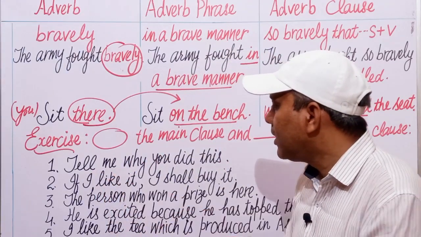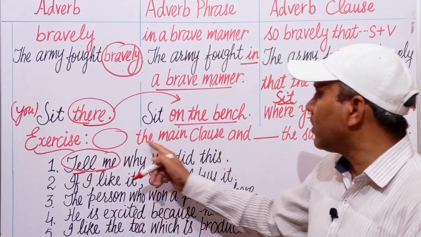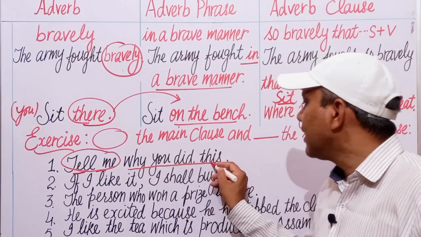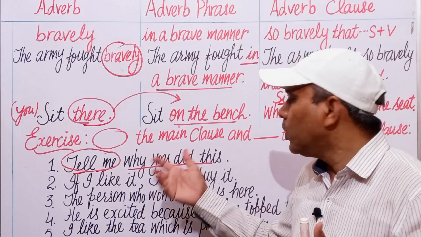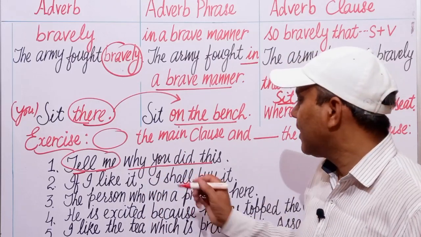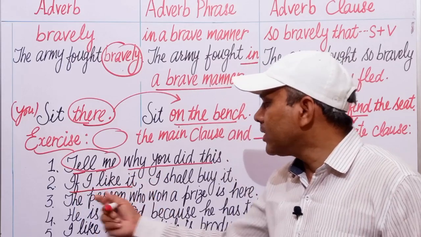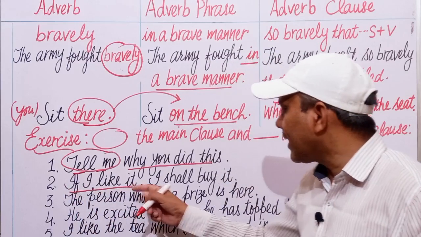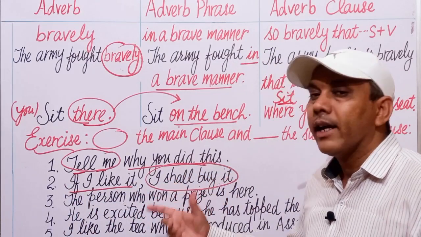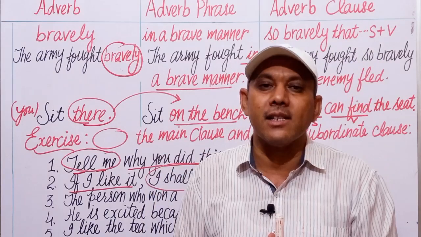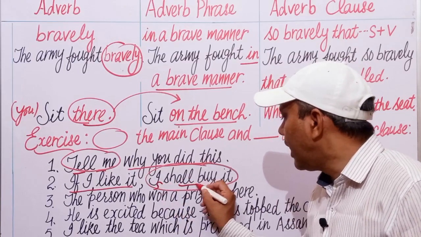Now tell me, this is the main clause. Encircle the main clause. Why you did this? This is the subordinate clause. आप इसको केवल इतना देखेंगे, why you did this. Next is, if I like it, this is the subordinate clause because the conjunction is there. If I like it, I shall buy it. I shall buy it. This clause itself is a sentence because it has a complete sense and subject verb combination.